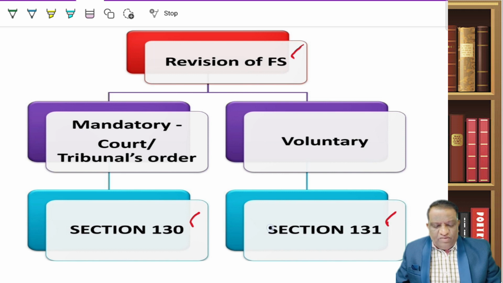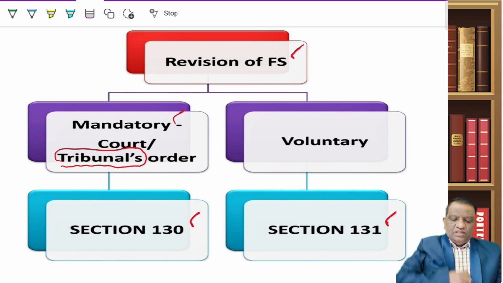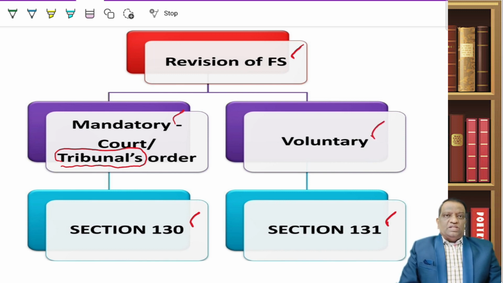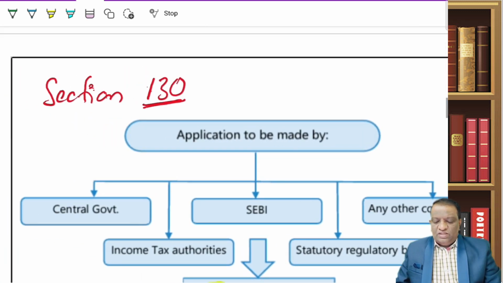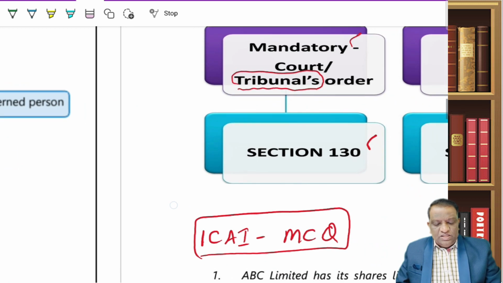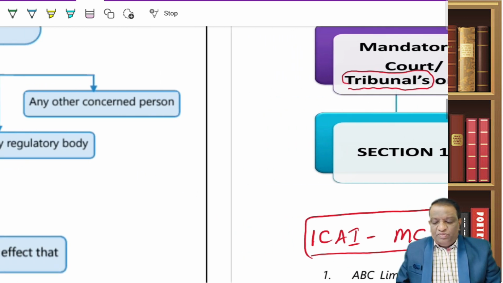Now, why do we have 2 sections? Section 130 talks about mandatory revision, where you are required to revise your accounts, the financial statements, because of an order by the tribunal. And section 131 deals with voluntary revisions to the financial statements. Now, let us look at section 130 first, which deals with the tribunal's orders for reopening accounts.